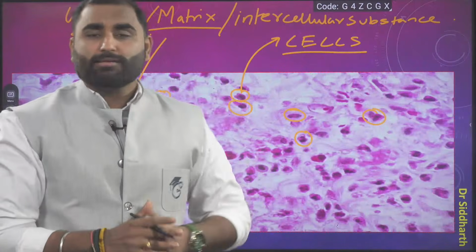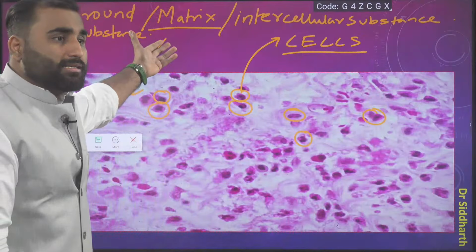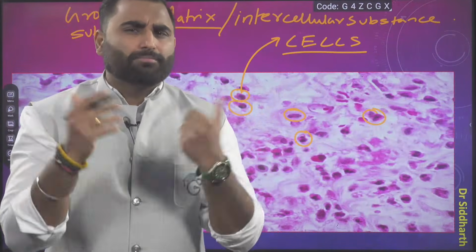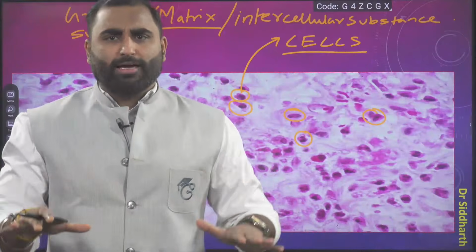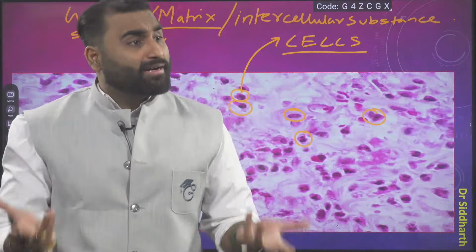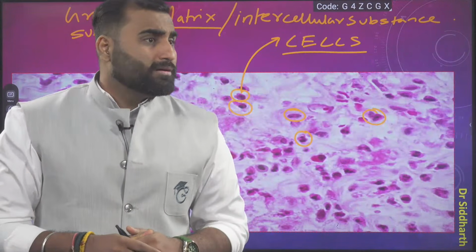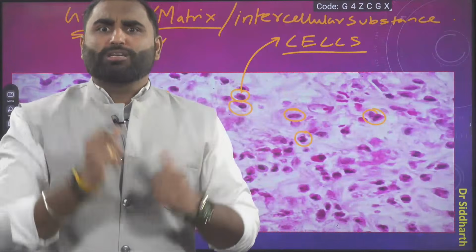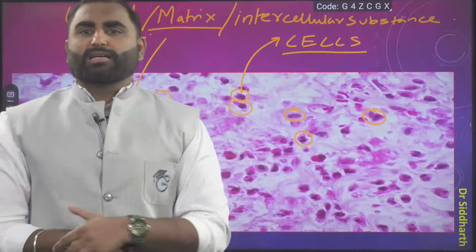So any tissue is made up of cells. Okay, there are cells. Then there is matrix being formed. Sir, where did this matrix come from? The cells are there, but where did the matrix come from? Who produced the matrix? Who made this intercellular substance?